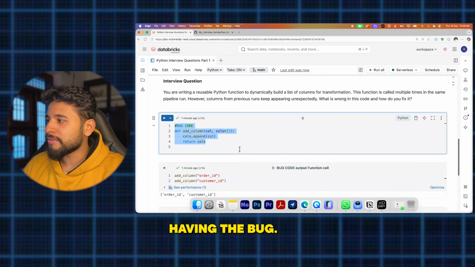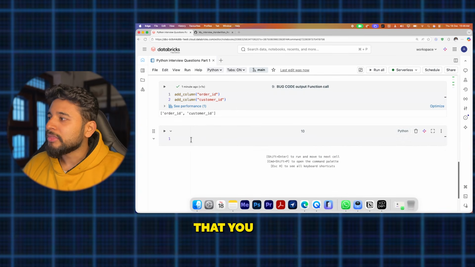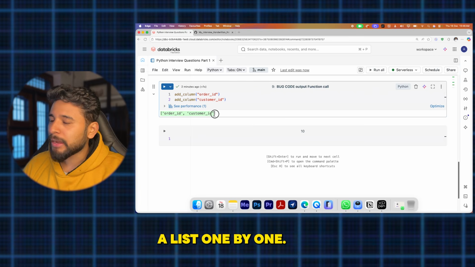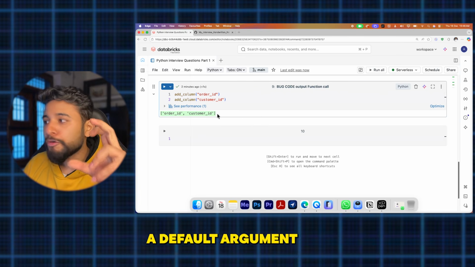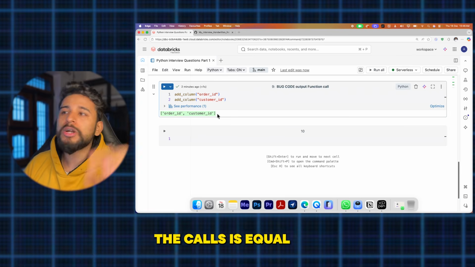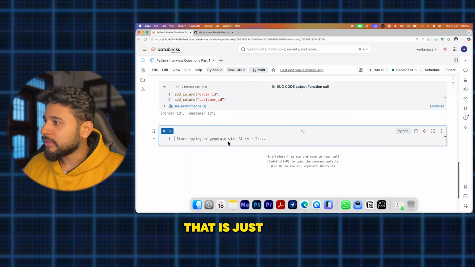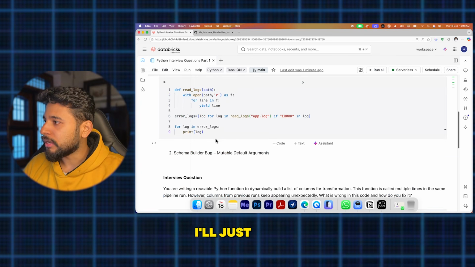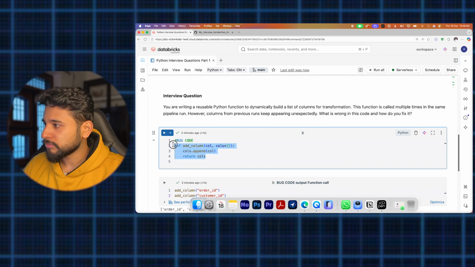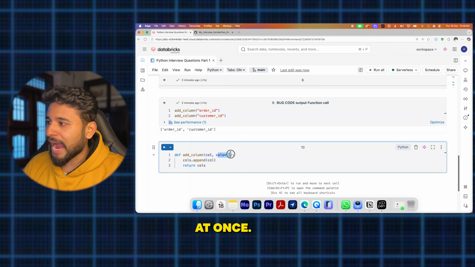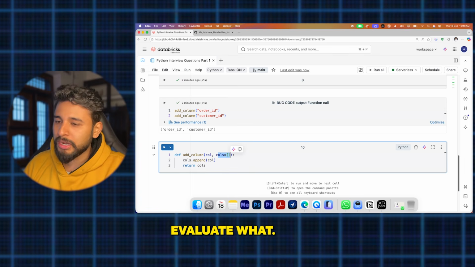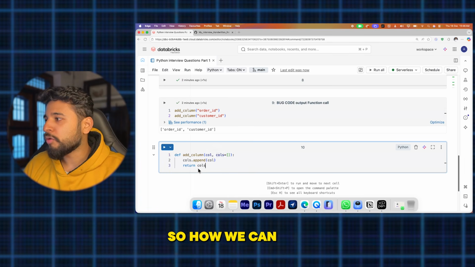This code has a bug. The bug is basically that the list keeps appending one by one, because of the default argument that we have given, calls equal to this thing here. I'll just copy and paste this. So this is just getting evaluated only once, and that is a problem. So how can we sort it out?